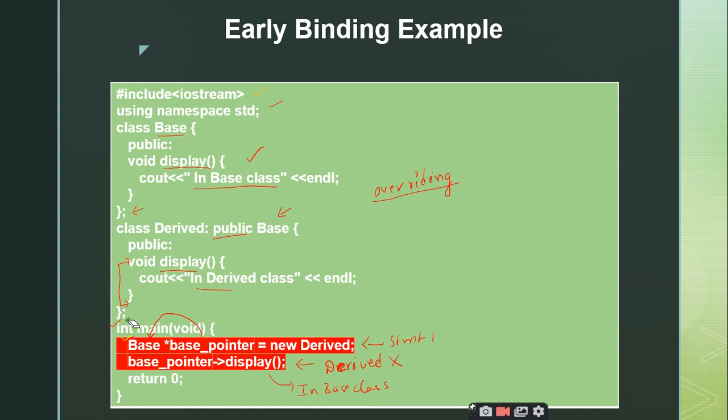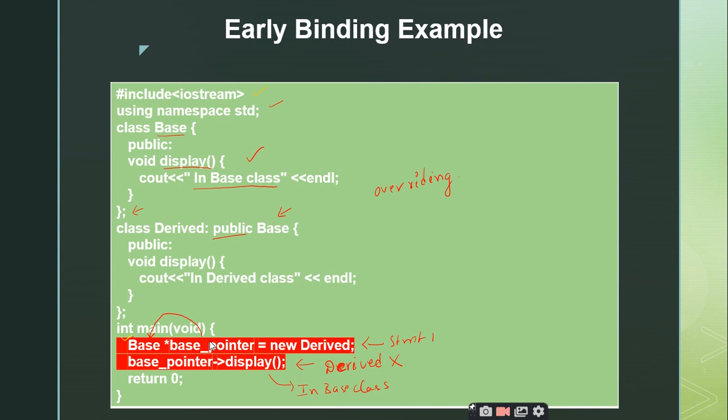Sure. Right. So what is happening here is, when you create a base pointer of the base class, it is going to map this base pointer with the base class at the compile time itself. But this particular new derived is going to be postponed to the runtime. So it is not going to bother about this new derived, right? So the base pointer arrow display will be invoking the base class display function. The reason is the base pointer is pointed to the base class. This is what the compiler knows, right? Is it clear?